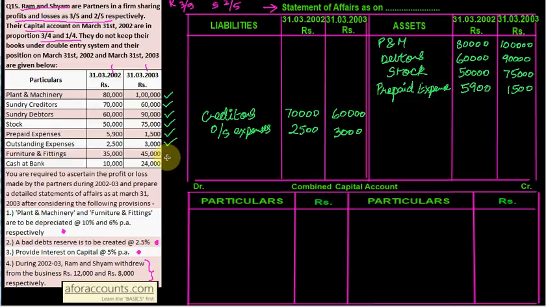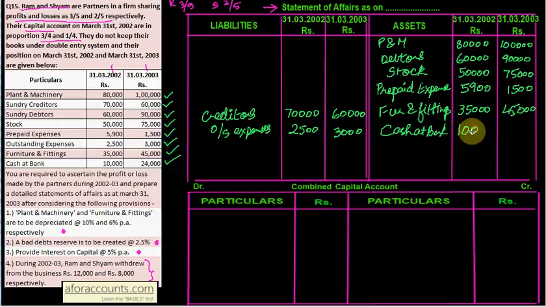Furniture and fittings is my asset, which is 35,000 and 45,000. Okay. Last is your cash at bank. Cash at bank 10,000 and 24,000 is your cash at bank.